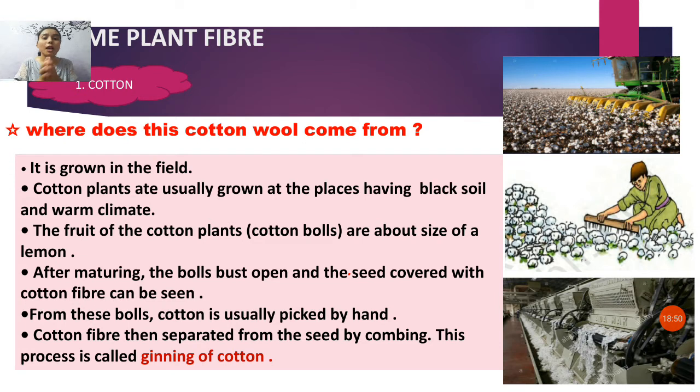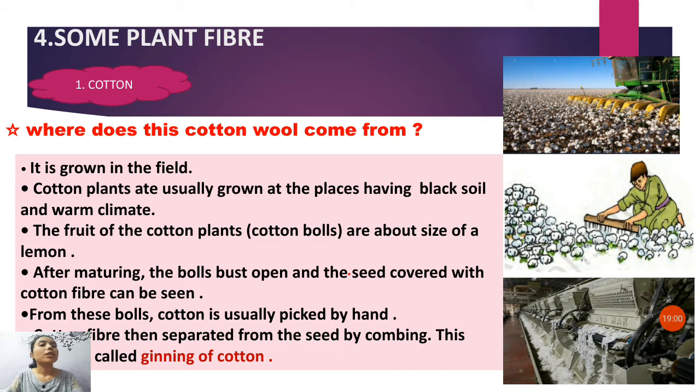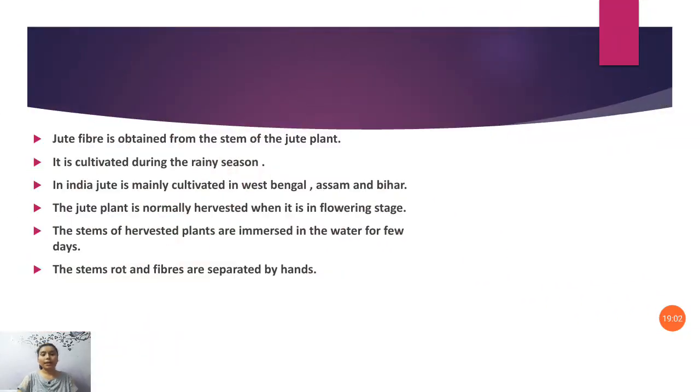So next we're going to know plant fiber. The next plant fiber is jute. We already read about plant fiber: one is cotton, another one is jute. Okay, jute is shown in a picture. See here, jute. Have you seen this plant anywhere?